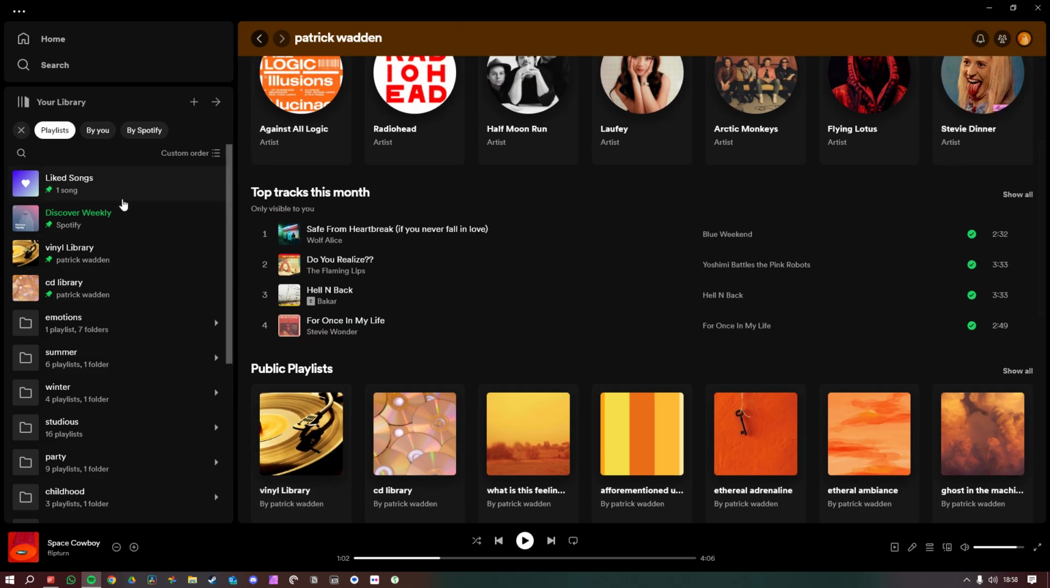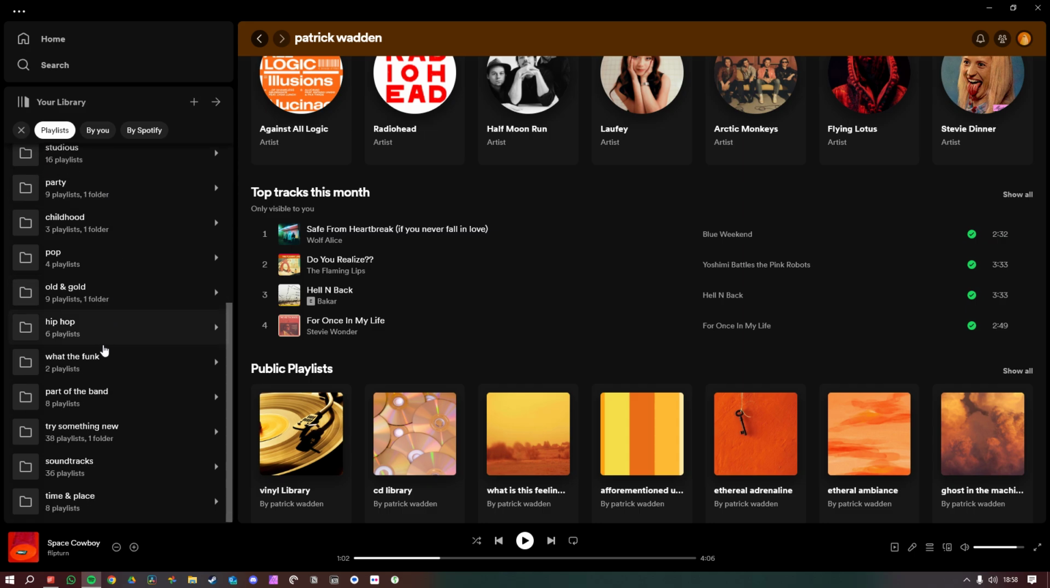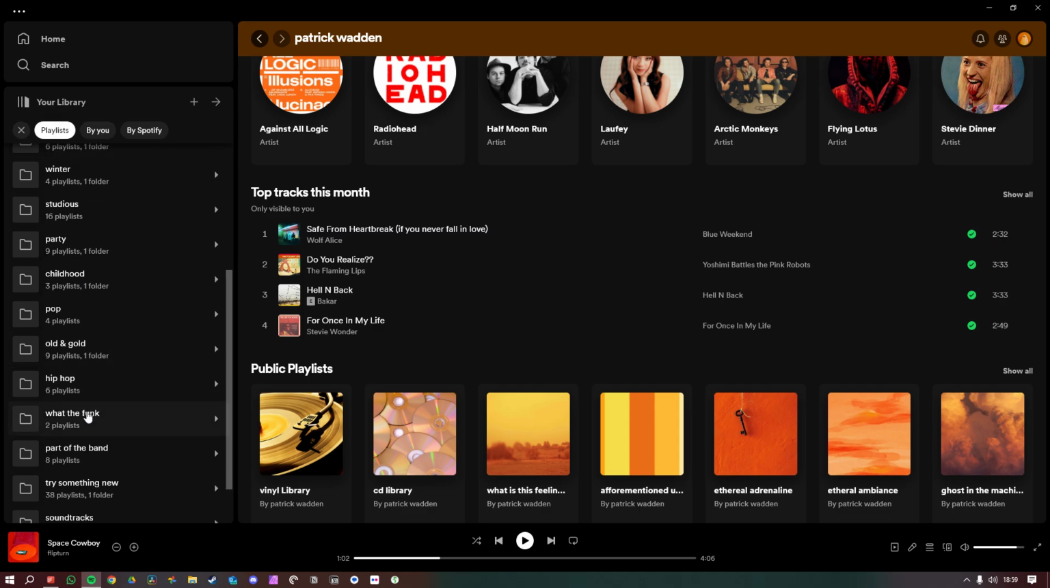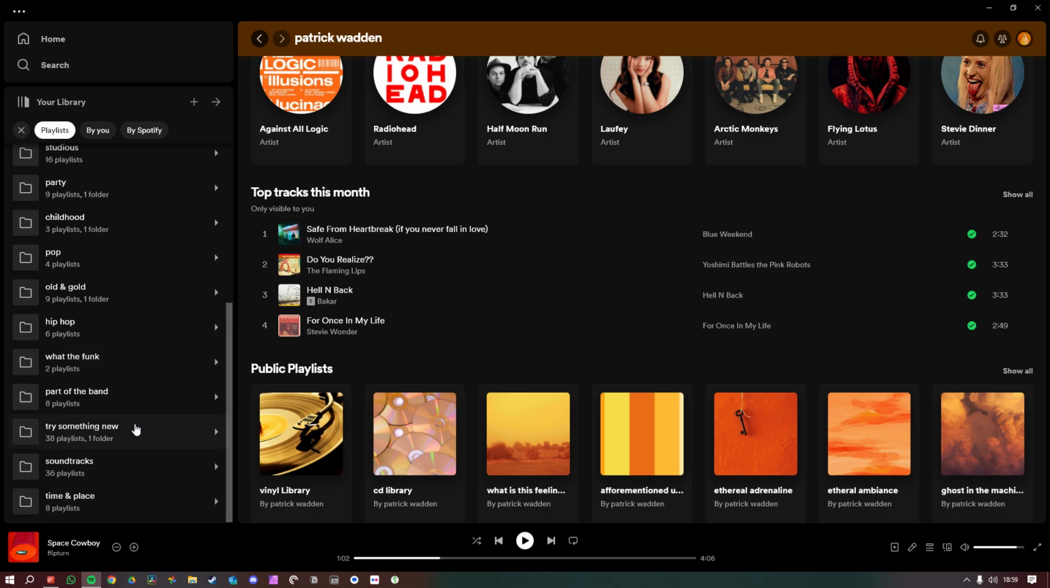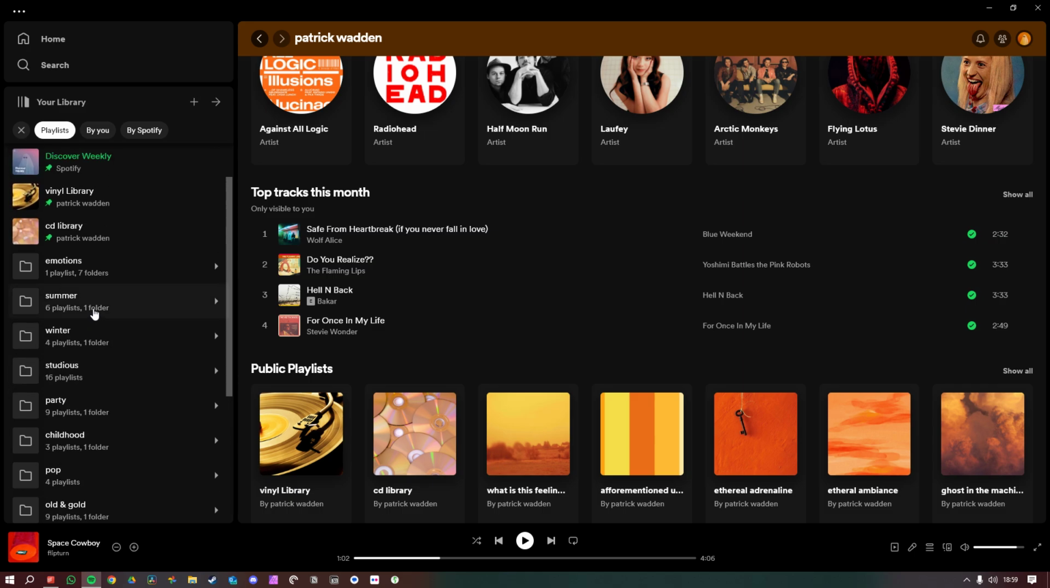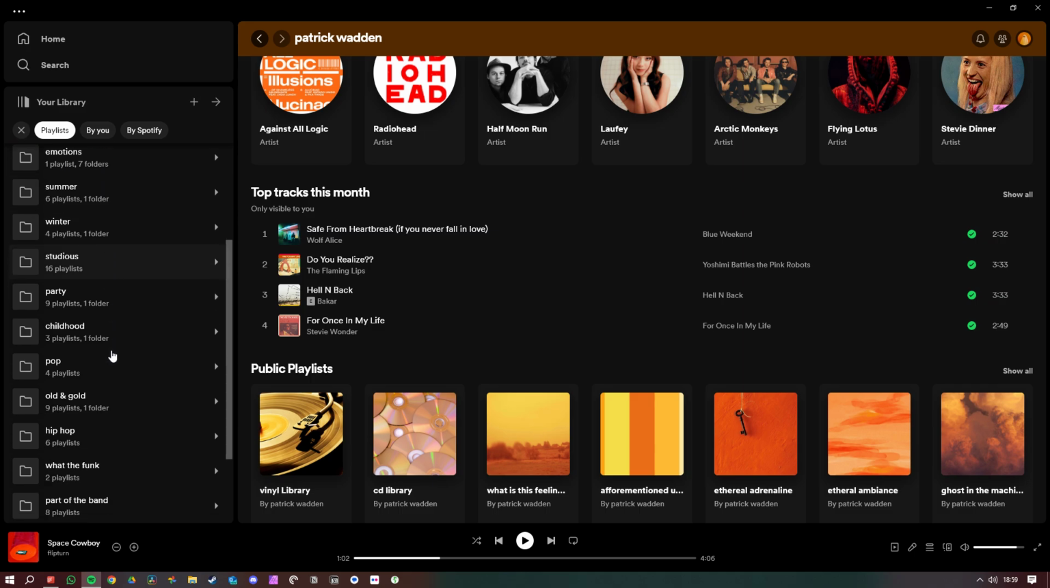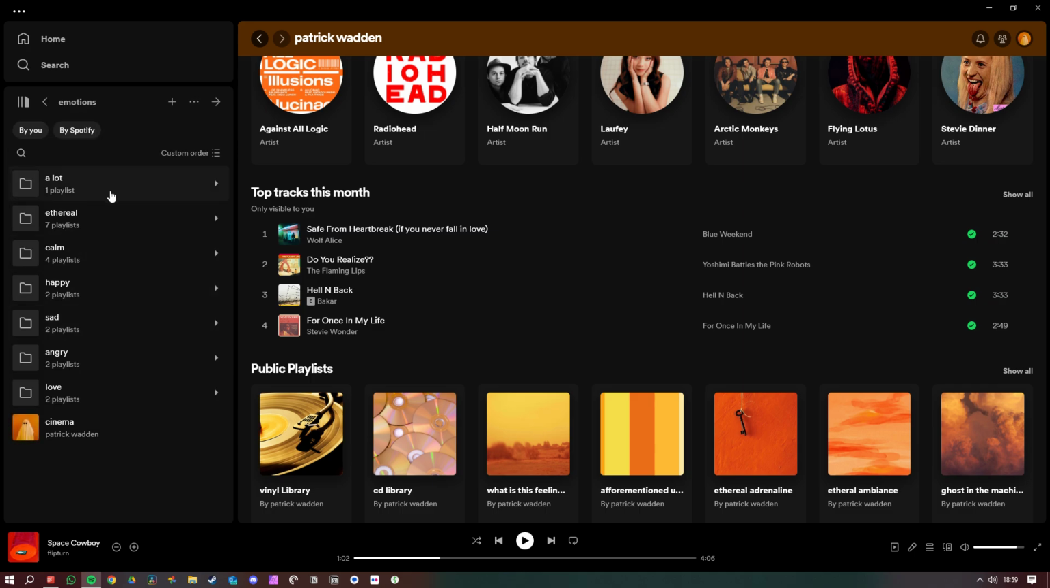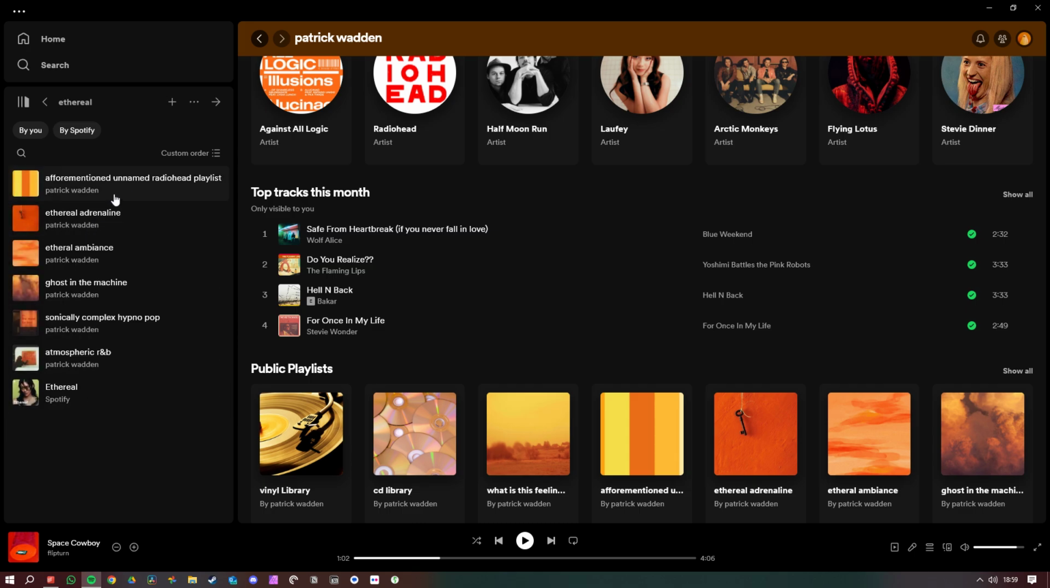But basically, I've gone through and put everything in folders, and then these folders into more folders. The music that I had liked from CDs and things like that, I've compiled into all these folders. I have this big system that I'm working on now called Emotions, where they're all put into emotions. I could say, I want something ethereal, and then I have ethereal adrenaline, ethereal ambience, Ghost in the Machine, sonically complex hypnopop, and these all mean things to me.